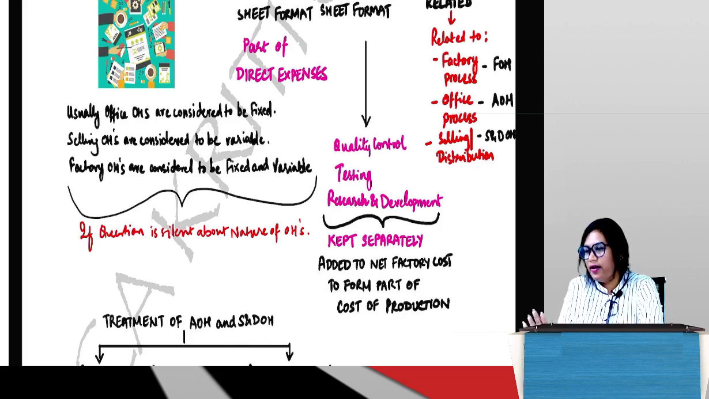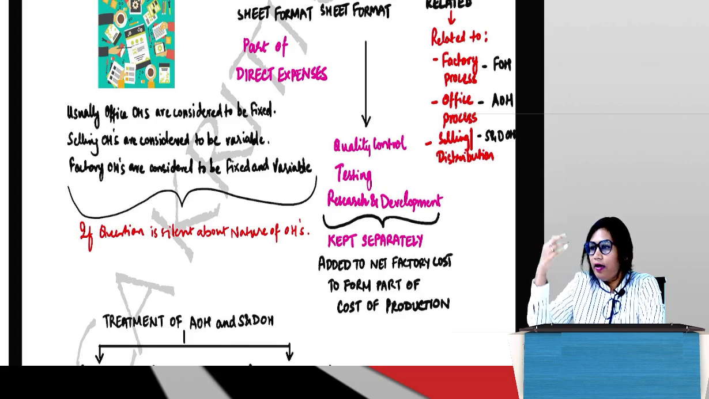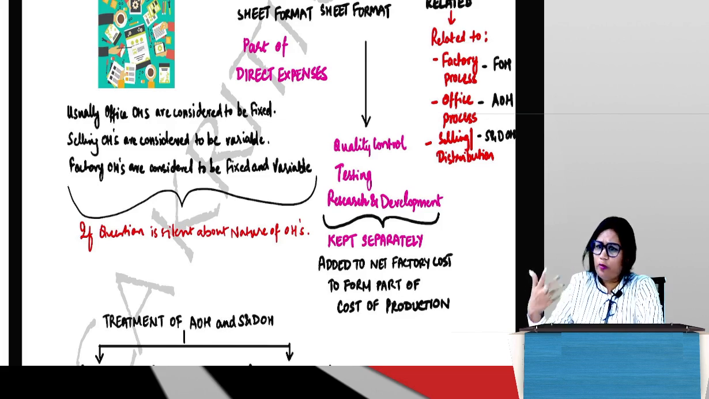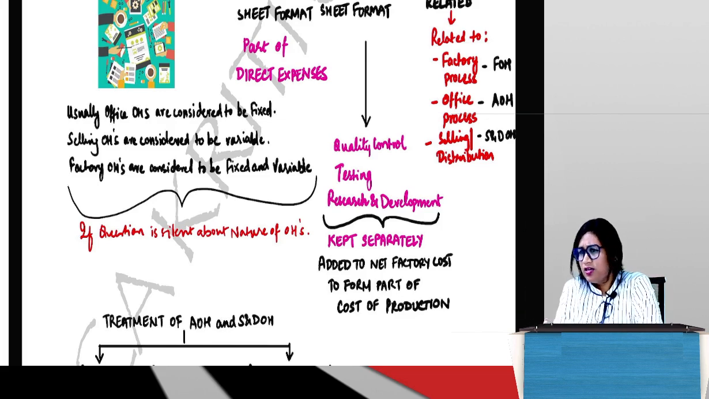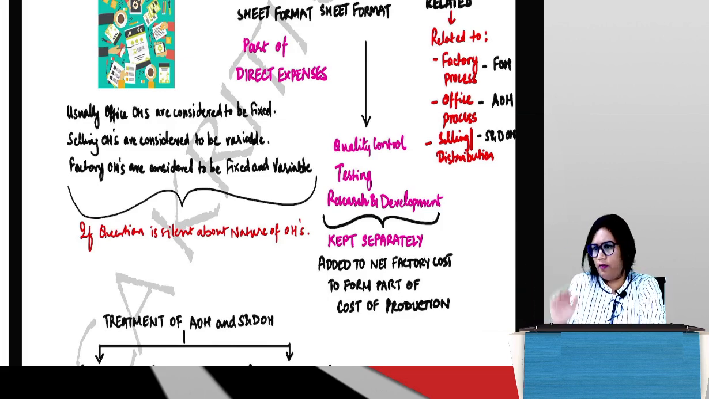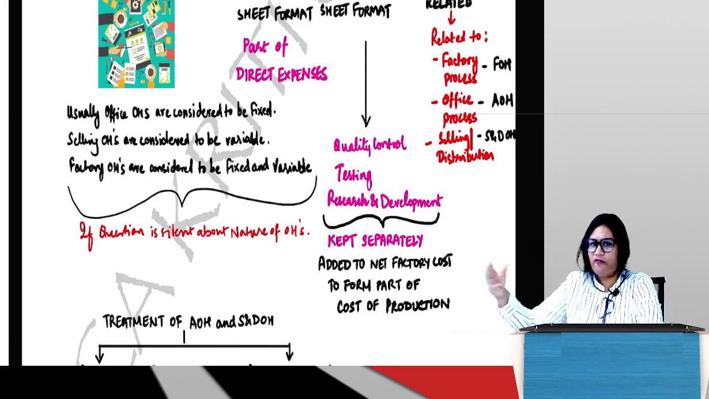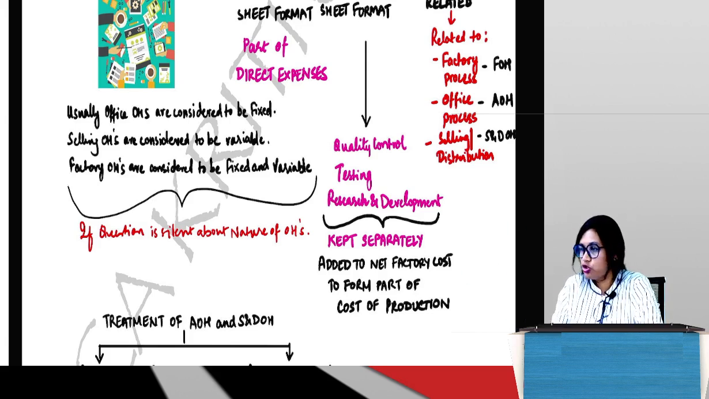Guys, there is no hard and fast rule. If under factory overheads we have 3-4 costs, all of them could be variable, all of them could be fixed, or they could be a combination of variable and fixed. Similarly, under administration overheads there could be fixed costs and variable costs. In selling and distribution overheads also we could have fixed or variable costs. There is no hard and fast rule, practically speaking.